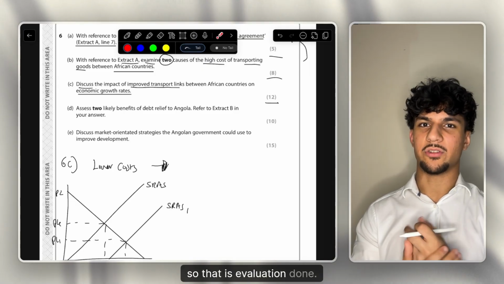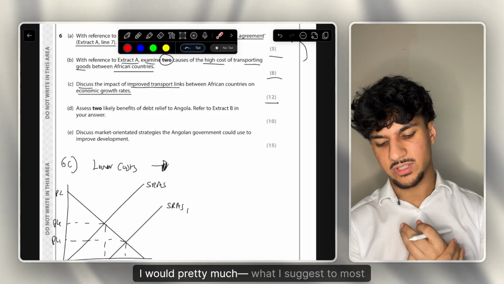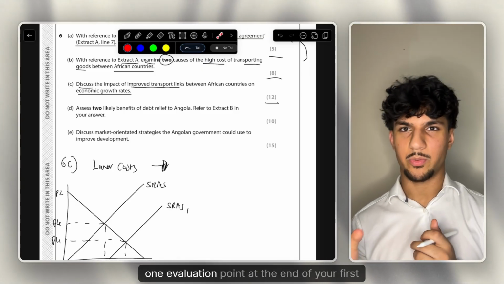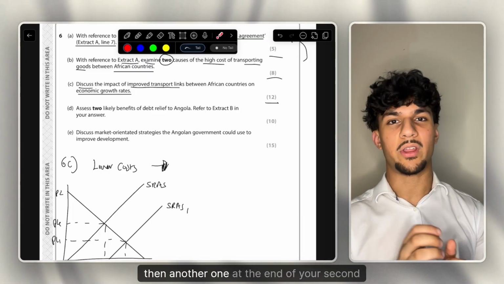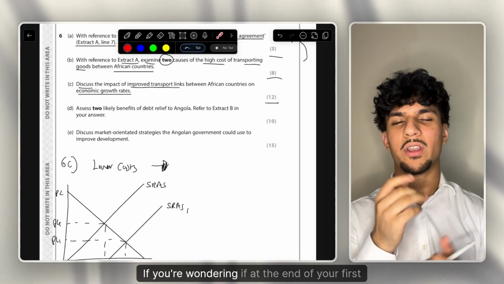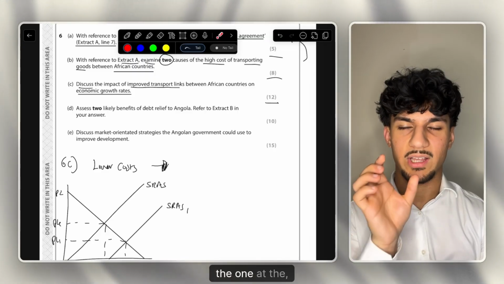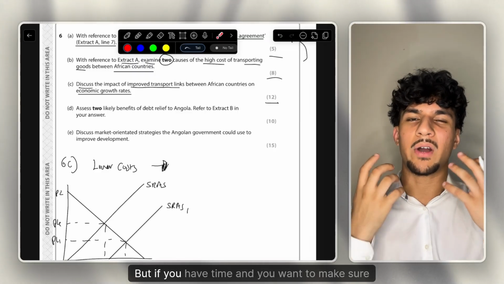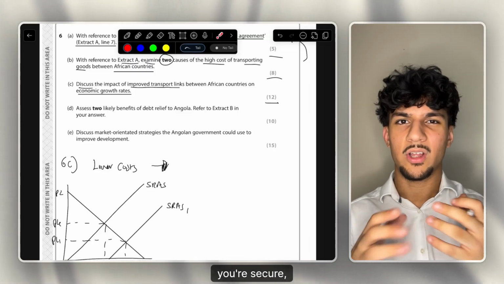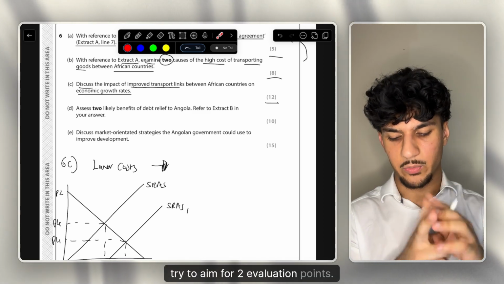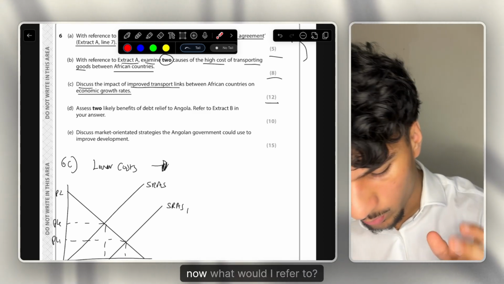Now, so that is evaluation done. Since it's only 4 marks, what I suggest to most students is one evaluation point at the end of your first paragraph, then another one at the end of your second paragraph. If the one at the end of your first paragraph is very developed, you probably don't even need the one at the end of your second paragraph. But if you have time and you want to make sure you're secure, I would try to aim for 2 evaluation points.